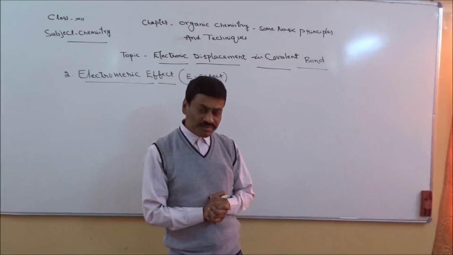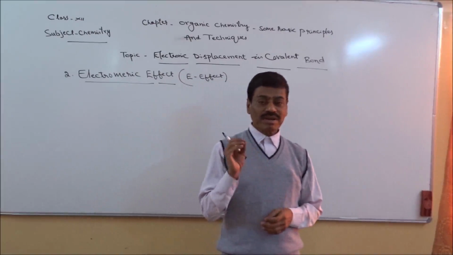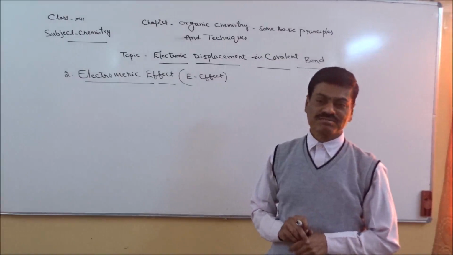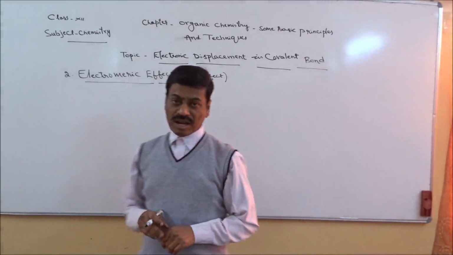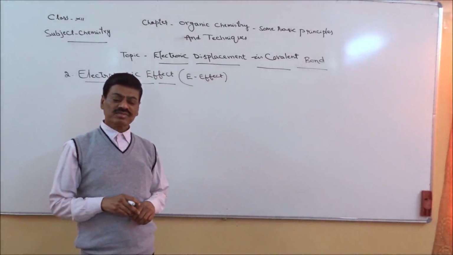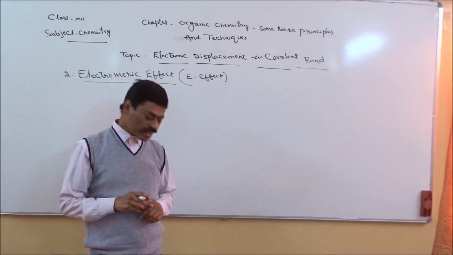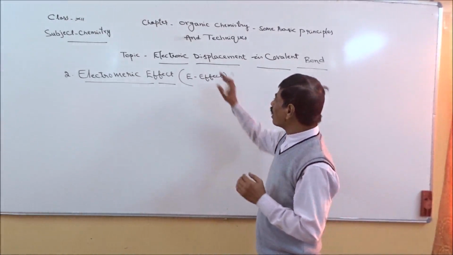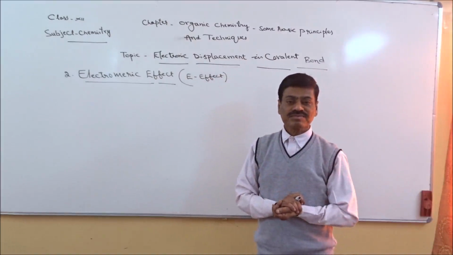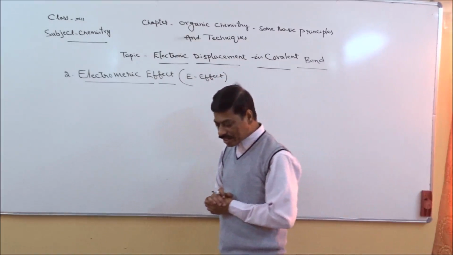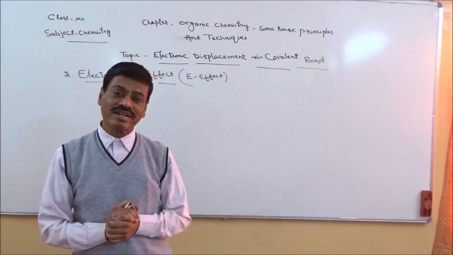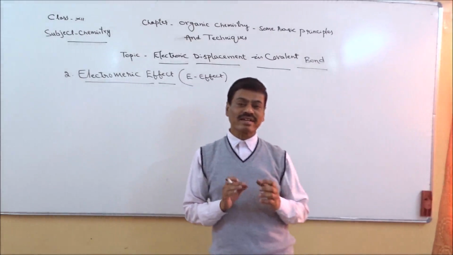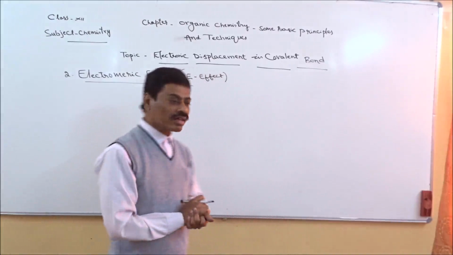right? And this phenomenon will take place in presence of an attacking reagent. Reagent means chemical substance. That reagent may have either positive charge or negative charge. Once again, electrometric effect is nothing but an electronic displacement, right? And this phenomenon takes place in the case of those compounds which contain a double bond and in presence of an attacking reagent. It occurs.